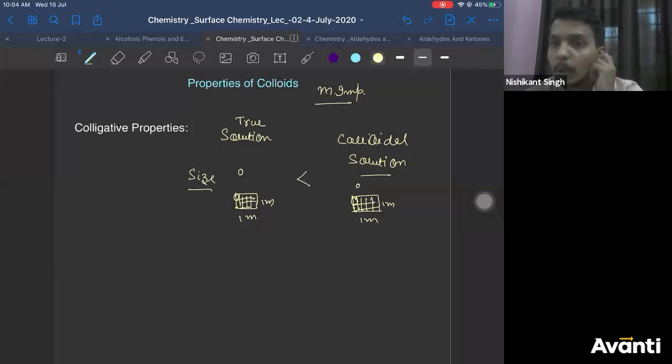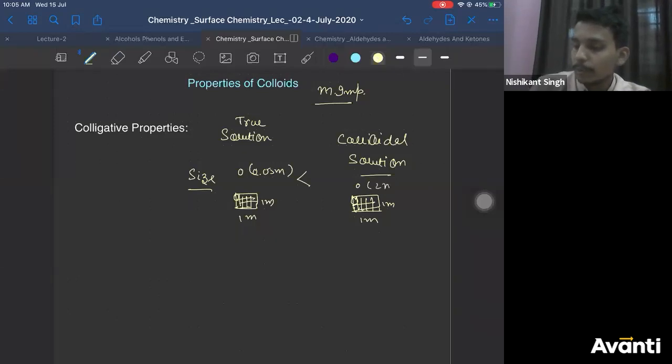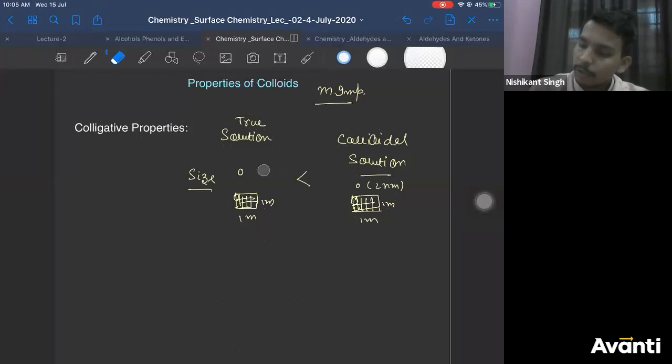Correct? So let's say this is 0.05 meter one part and this part will be 0.1 meter, more than the, actually it won't be 0.1, it goes to nanometer, right? Let's say in nanometer only. Otherwise, you'll say, sir, you said wrong. So let's say this is 2 nanometer and this is 0.5 nanometer.